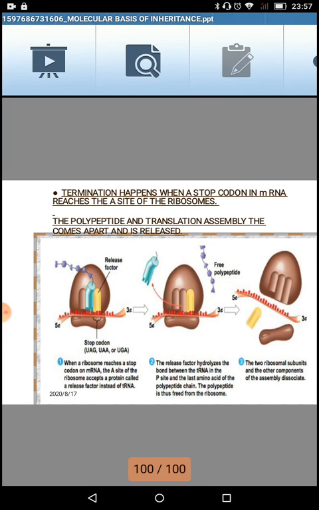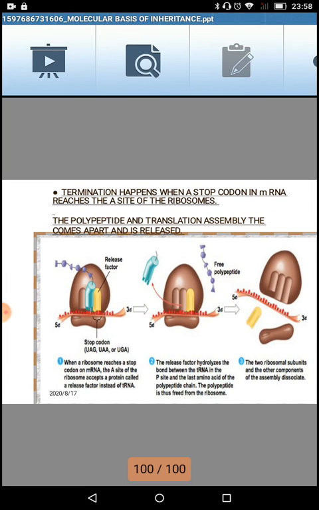So like that the chain of amino acids will keep on growing. The A site will keep on summoning and adding new amino acids, and the P site will keep on attaching the polypeptide chain with the next amino acid. So this will continue till the A site reaches a zone in the messenger RNA which has the termination codons present in it. Now these termination codons in the messenger RNA do not code for any amino acid.